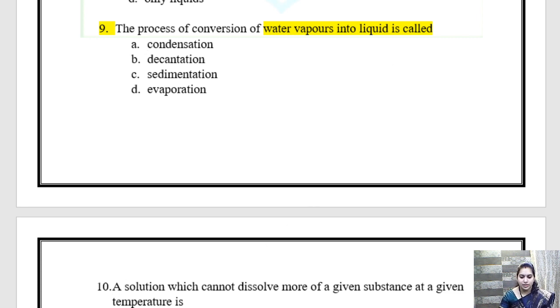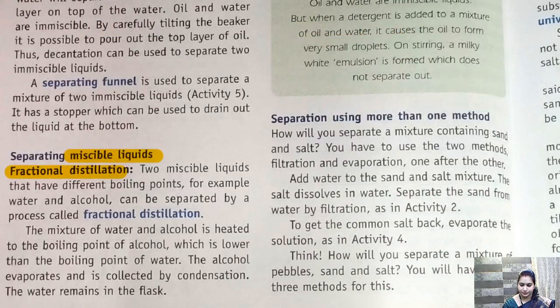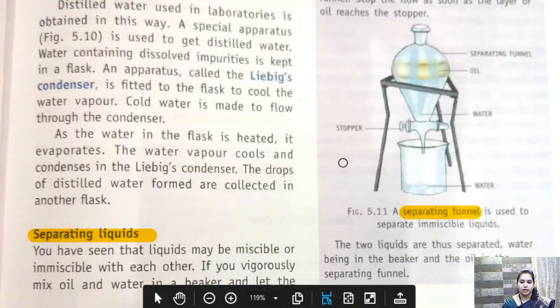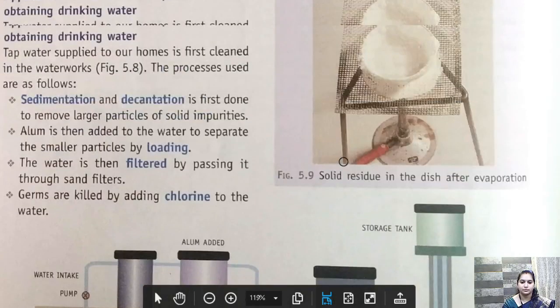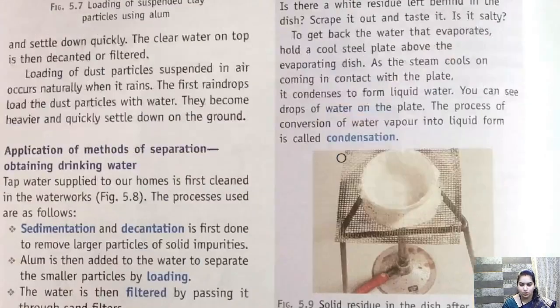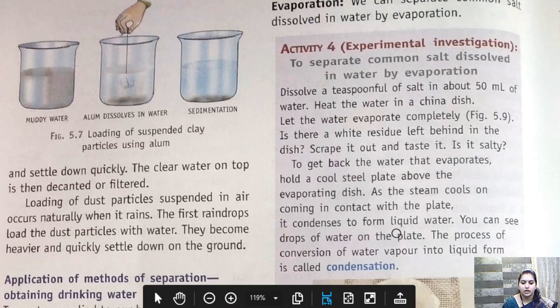Children, for this let's go to the text. It is there in your text. Let's go to it. Okay, here at page number 52, see, the process of conversion of water vapor into liquid form is called condensation. So water vapor can be converted into liquid by the process of condensation.